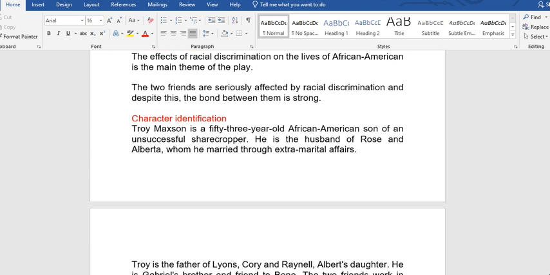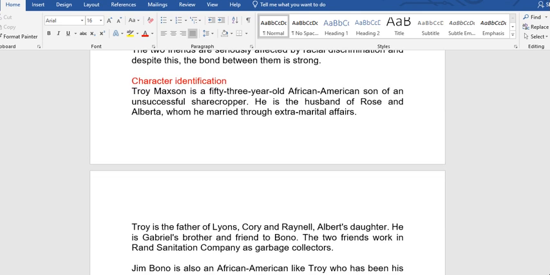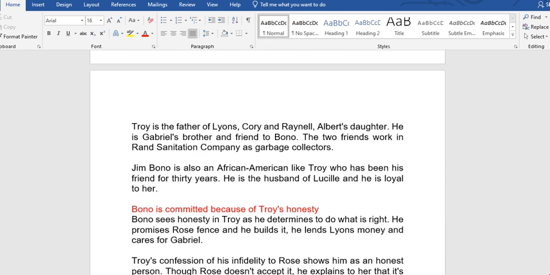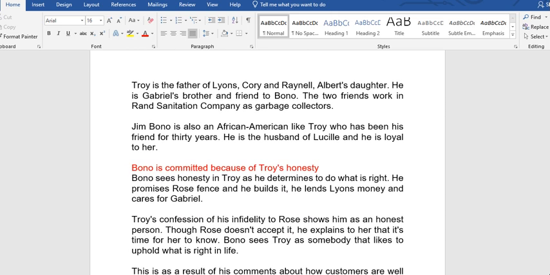Now, character identification. Troy Maxson is a 53-year-old African American son of an unsuccessful sharecropper. He is the husband of Rose and Alberta, whom he married through extramarital affairs. Troy is the father of Leon, Corey, and Renee, Alberta's daughter.